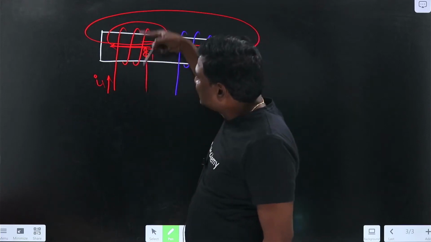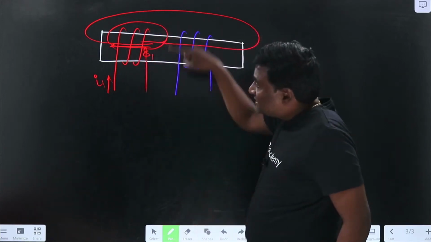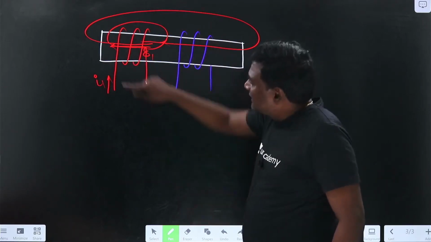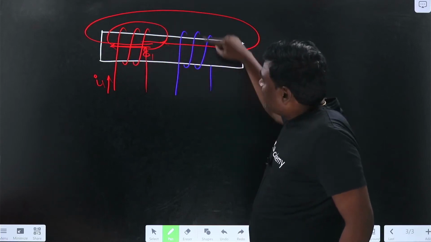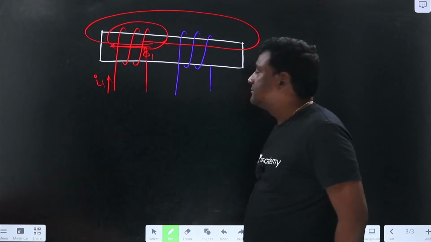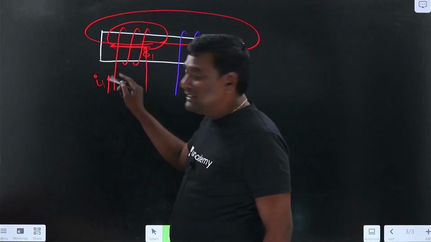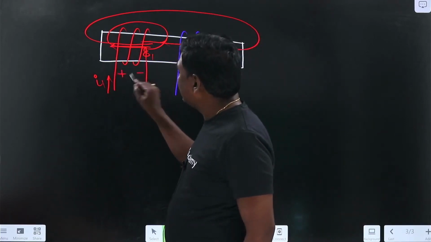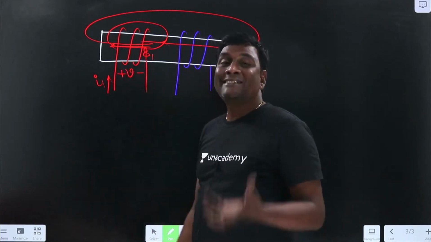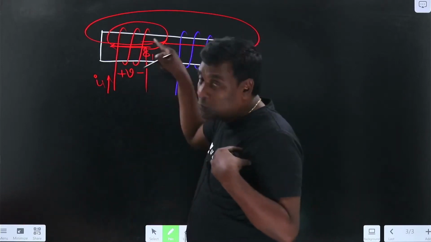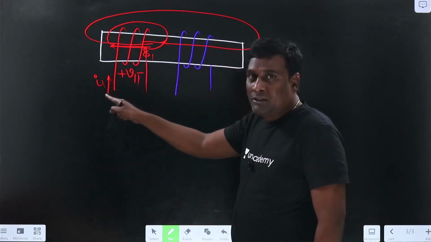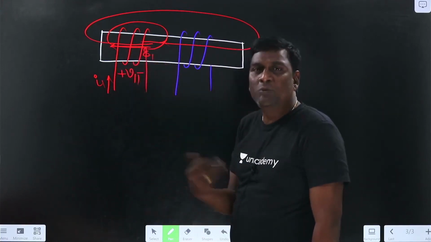Now if you see the sense of the winding of red and the sense of the winding of blue, both are the same. Here also the sense of the winding is in this direction, here also in this direction. Now by passive sign convention, my current is entering here, so I have to write plus minus. This is going to be my self-induced voltage because of its own flux, so let me write V11. Because of I1, induced voltage is happening in the first coil, that is V11.